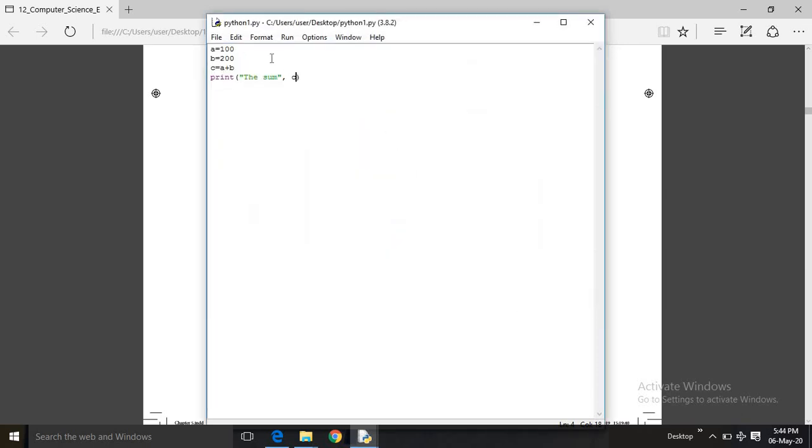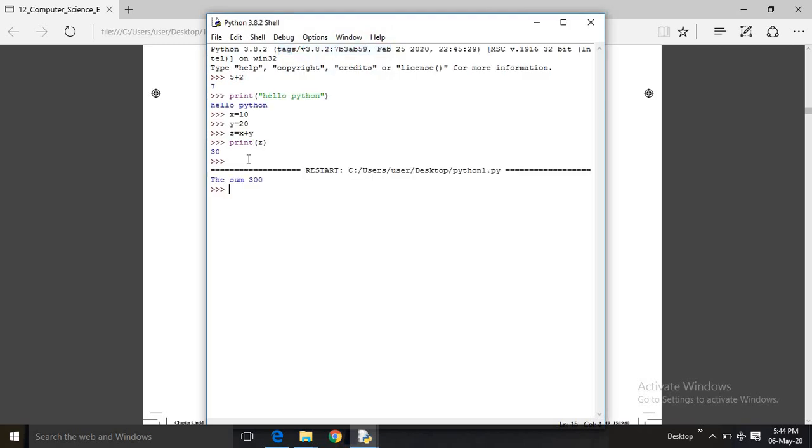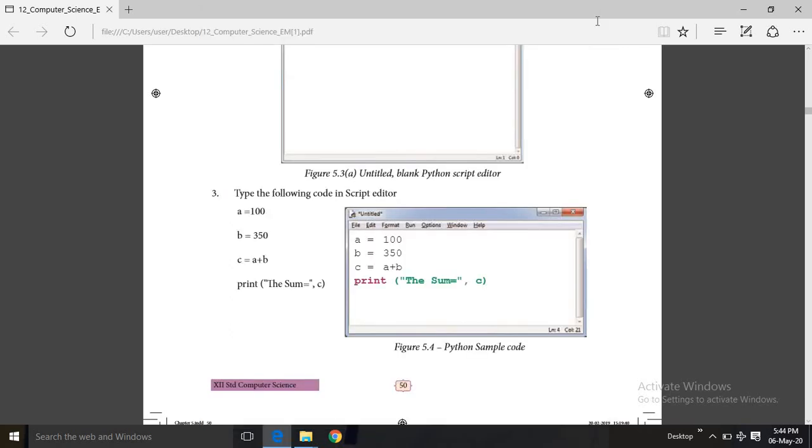After saving the file, I am going to the run option and clicking on run module, or simply I can press the F5 button. See, the sum is 300. Within the double quotes I have given the sum, and I have given the variable C. C contains the added value of A and B, that is 300. Let us check in the book.